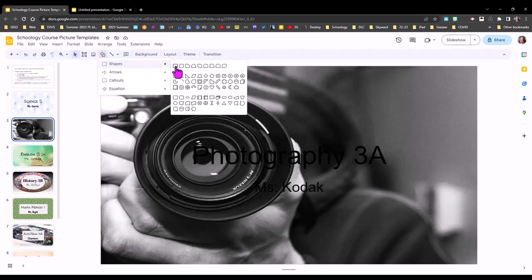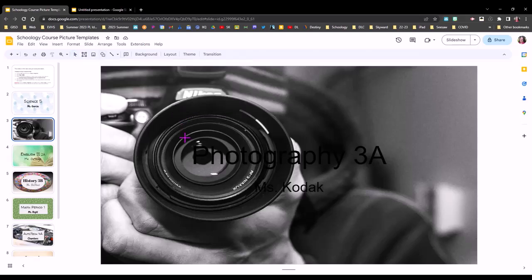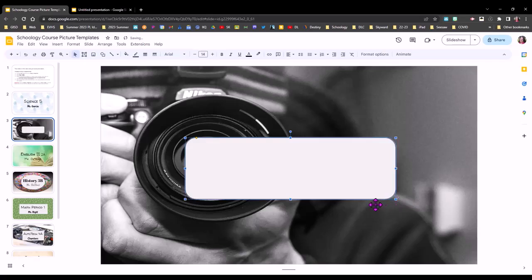I'm going to choose either a rectangle or rounded rectangle. You could also go with an oval, and I'm just going to draw it around my words. And when I let go, it covers them up.